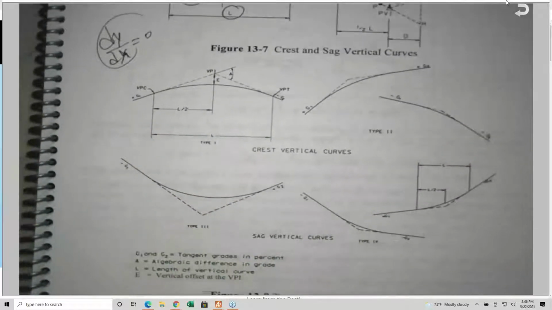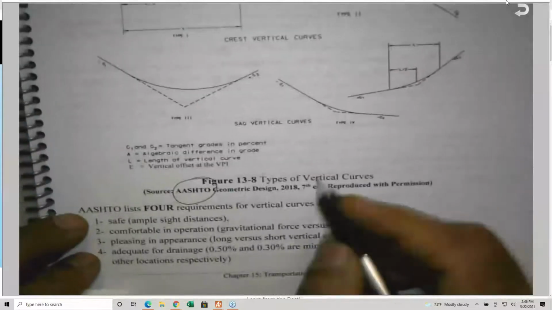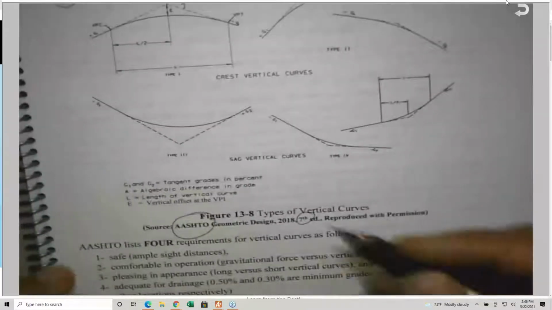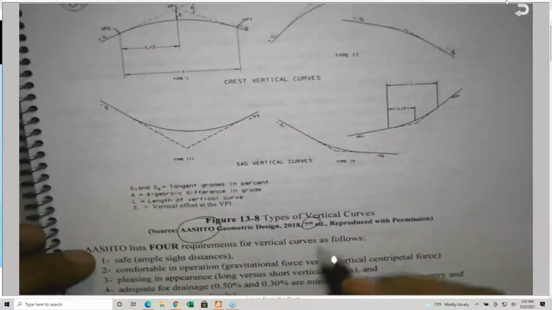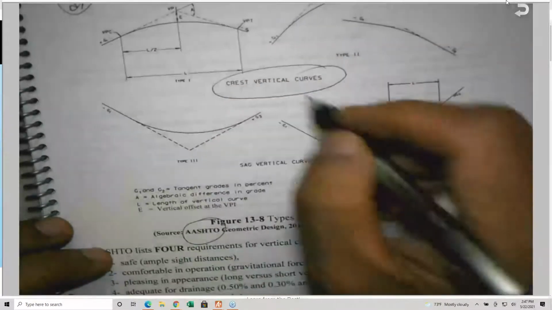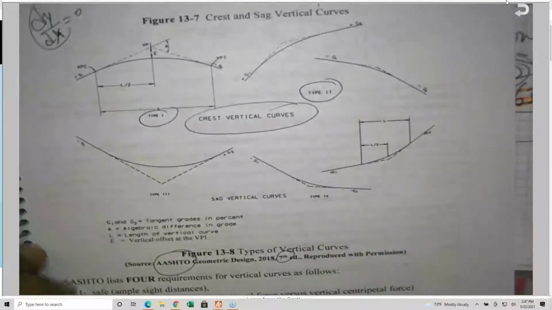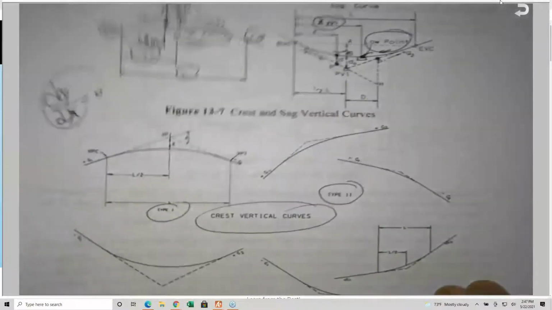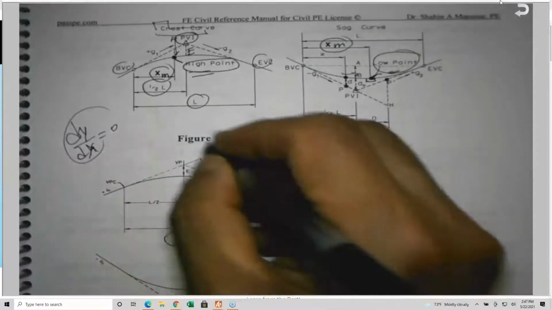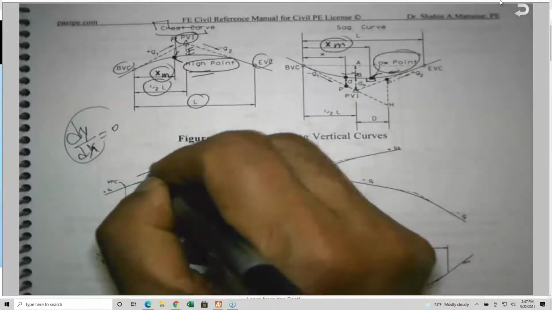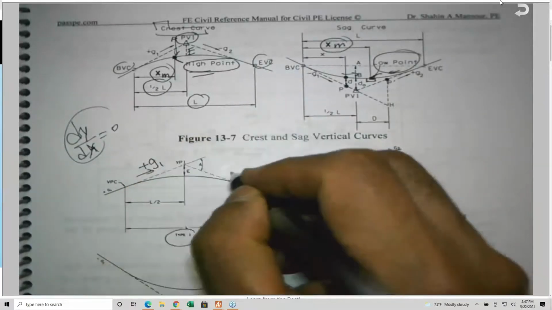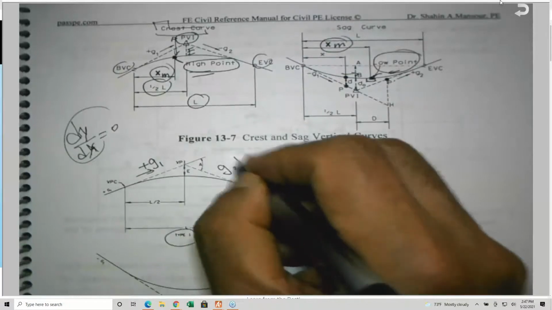AASHTO, which is the green book, the one I showed you. This is based on the 7th edition, but it is still the same in the 6th edition. Crest vertical curves have type 1 and type 2. The reason I included that is that this is the standard one. This is plus G1, and this is minus G2.